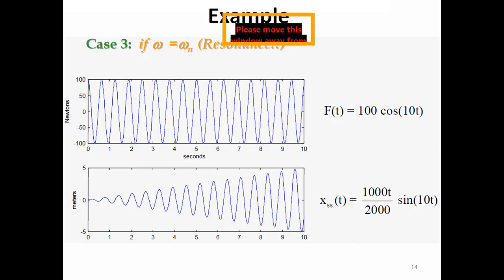The problem, as we discussed earlier, is in the model. The model is actually giving us the exact values at omega greater than omega n or omega less than omega n. But at this particular value, when omega is equal to omega n, the model is not capable of calculating the exact value. It is just telling us that something is happening at this particular point, but it is not capable of actually calculating the exact value for you.